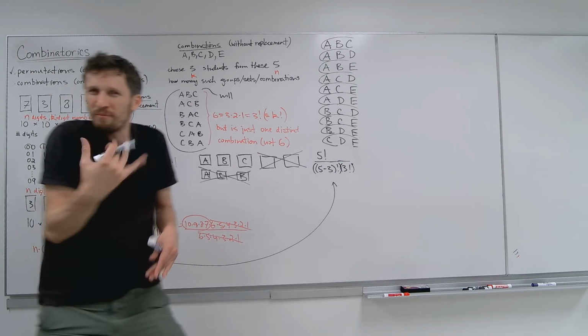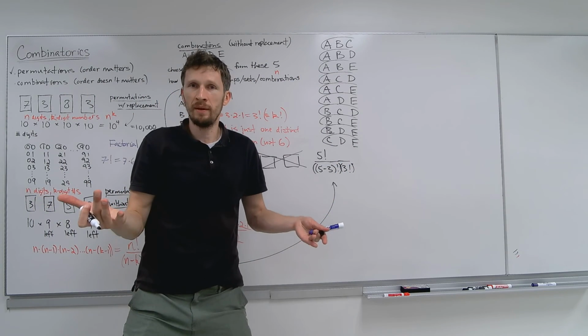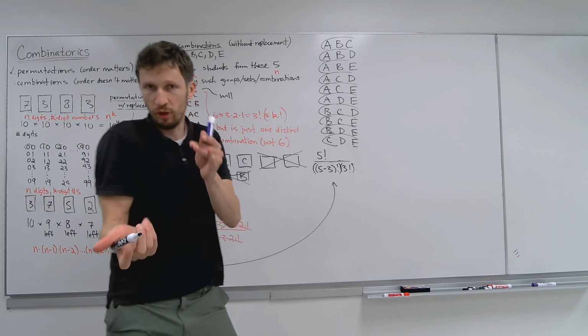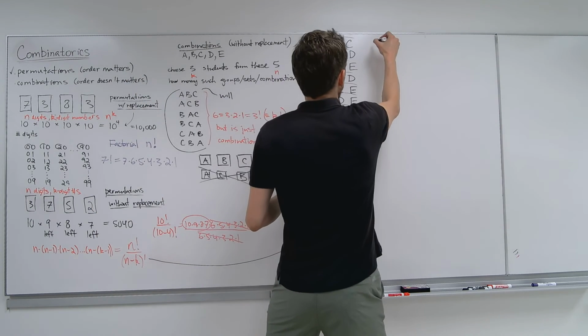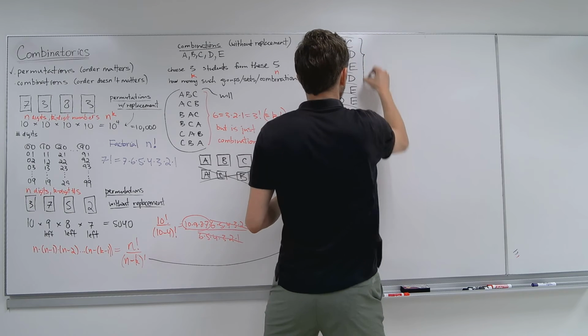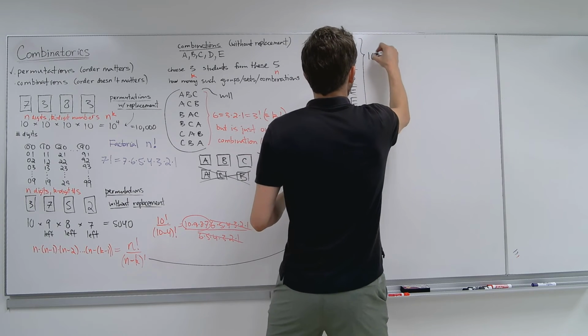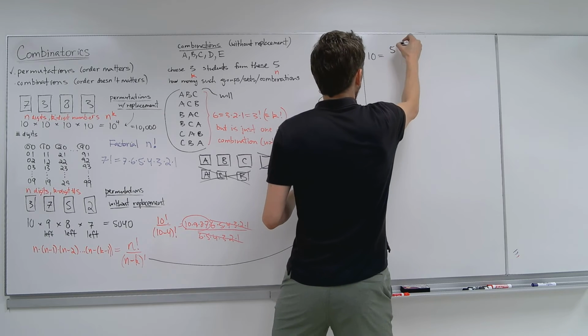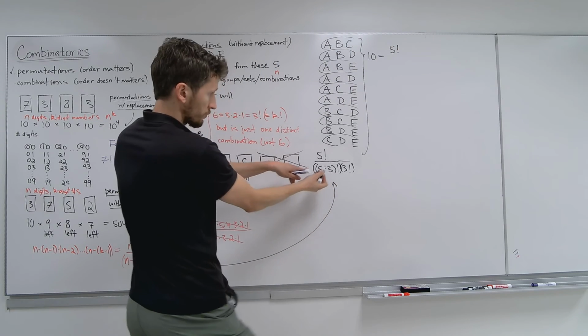Remember I told you, I'm feeling it's 10. I know it's 10. I kind of did it in my head. Let me show you what I did. There are 10 possibilities. And 10 is equal to what? 5 factorial. You see what I did there?